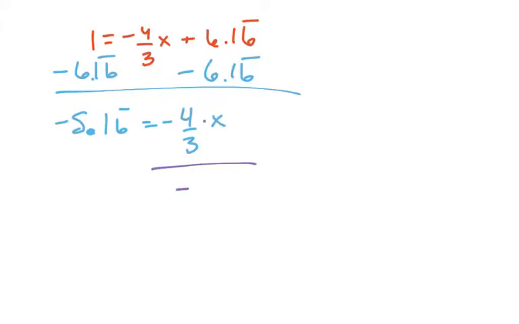And then we'll divide by this multiplier and get 3.875, which is 7/8, 3 7/8.